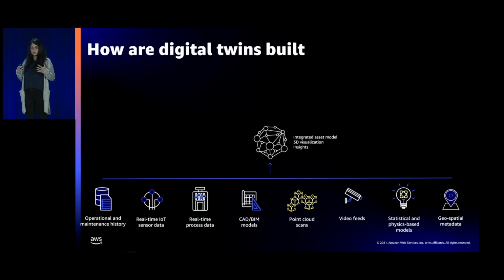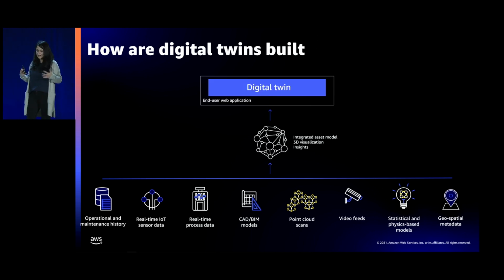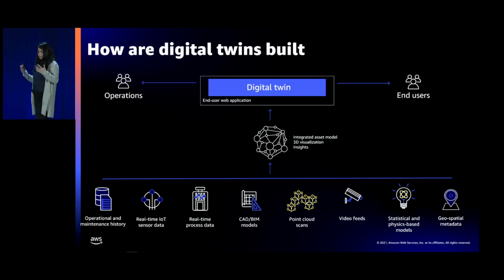And you want to use that to drive insights. And once you have that digital twin, you want to embed those into end user applications. These are the applications that end users use to consume the data and insights from your digital twin and use that to do their day-to-day jobs and find those areas of improvement to improve operations.